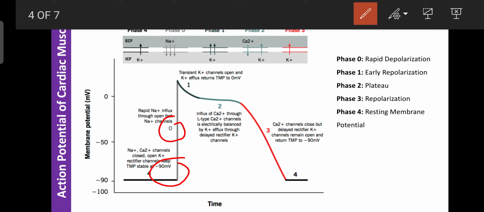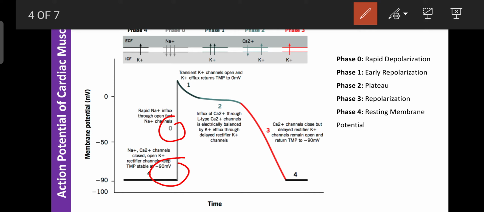Where the minus 90 millivolt becomes plus 90 millivolt, a positive charge. That condition is known as rapid depolarization. It is phase 0. Then phase 1. After the rapid opening of the sodium channels, they close. During the closing of the sodium channels, certain potassium channels allow efflux, so potassium exits from the cardiac cells, moving from intracellular fluid into extracellular fluid.